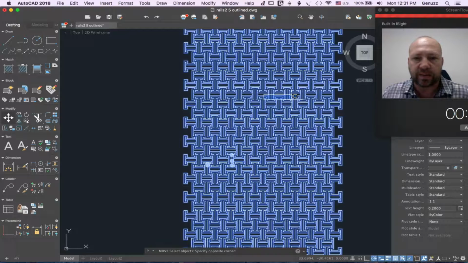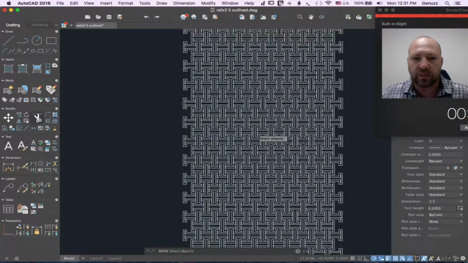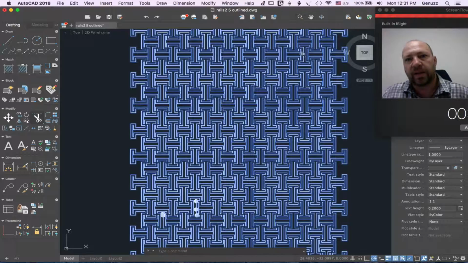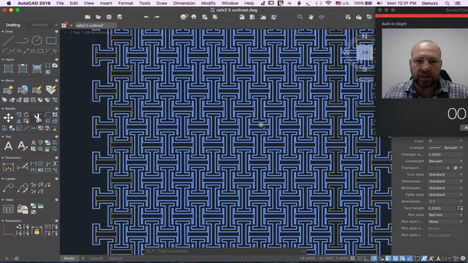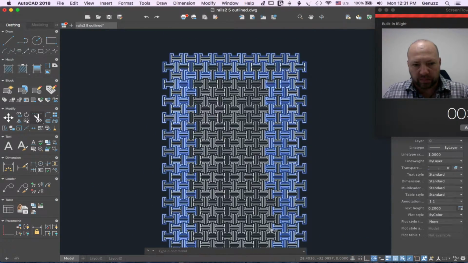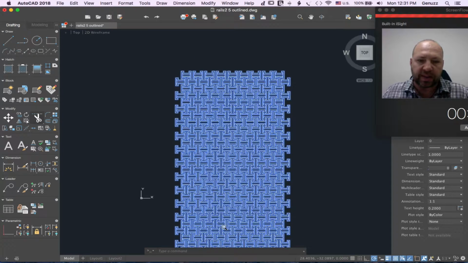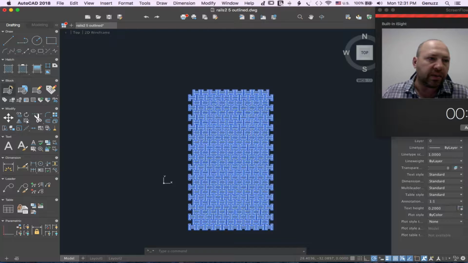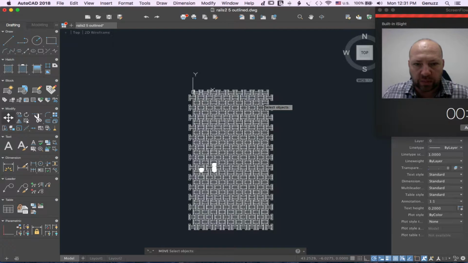For this, let's move. The best way is to resize it like this, and then move.